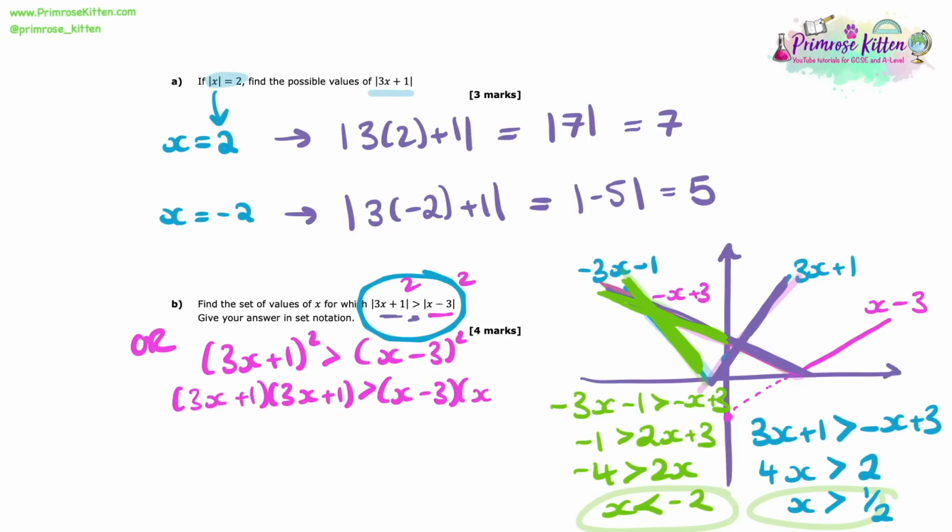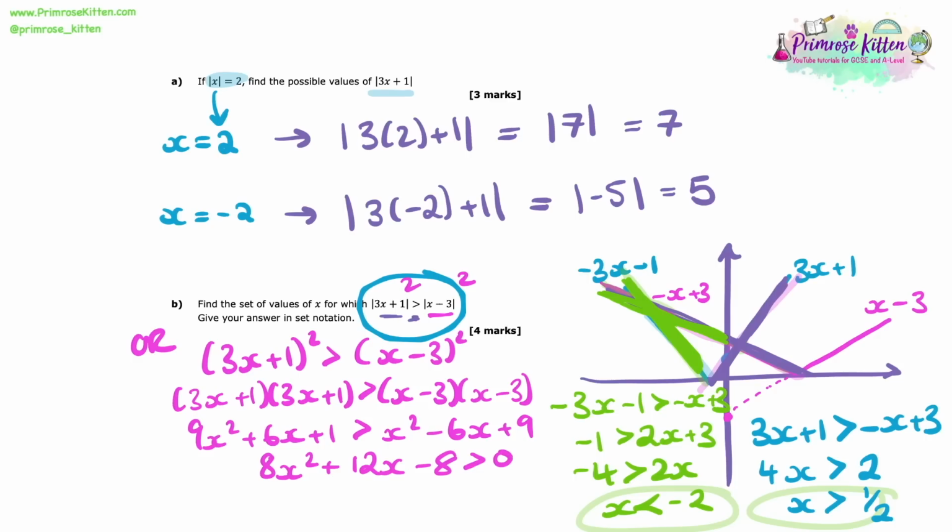Now let's multiply out the brackets, okay? Don't forget to do double brackets and not just square the individual bits. So over on the left-hand side here, I get 9x squared plus 6x plus 1. And that is bigger than x squared minus 6x plus 9. Now, if I rearrange this to get everything onto one side, I end up getting 8x squared plus 12x minus 8, which is bigger than 0.